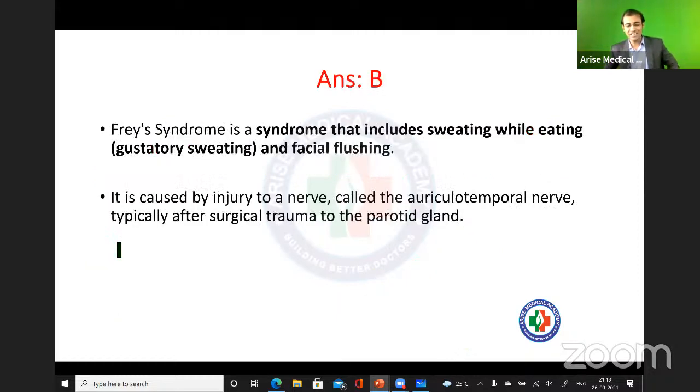Please understand what is happening here. This is the case of the Frey syndrome, right? This is the case of the Frey syndrome.